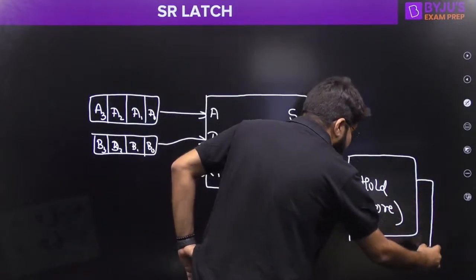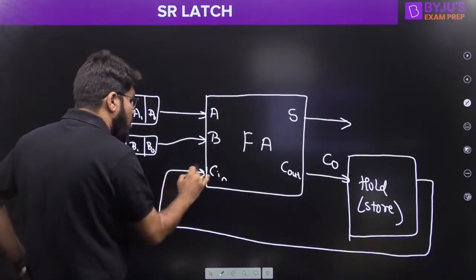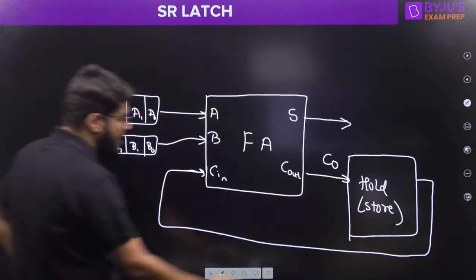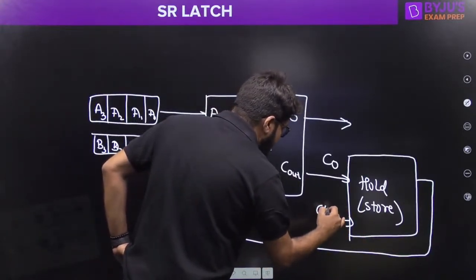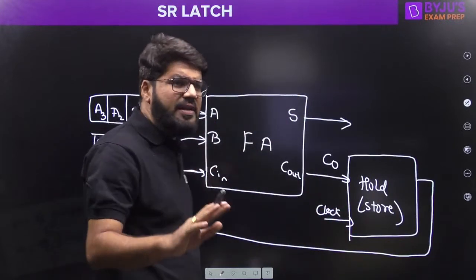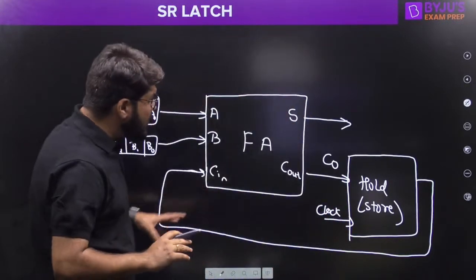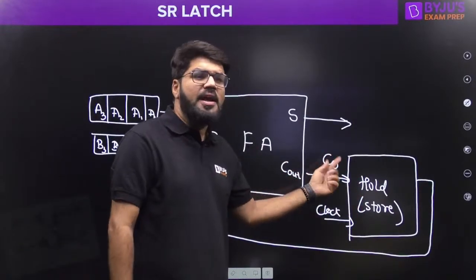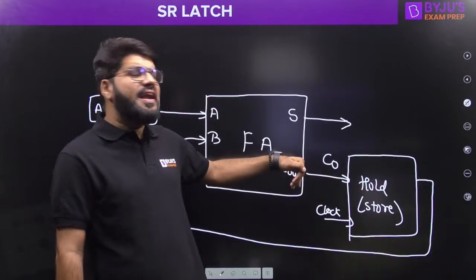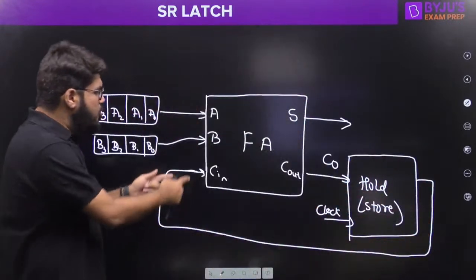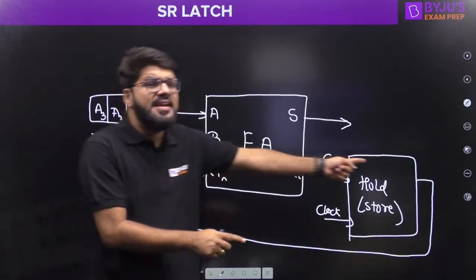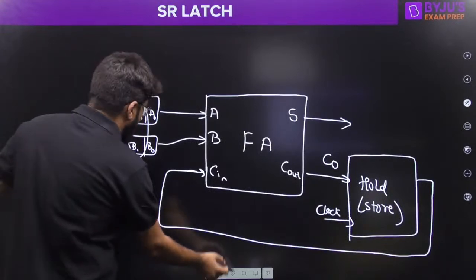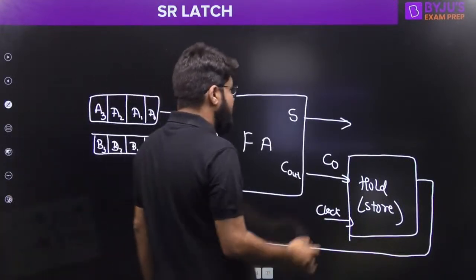So there should be a device which is going to store or hold this carry bit. This device will usually operate with a clock. What is a clock? I will explain why we need a clock. But eventually we need a device which can hold this particular bit for a moment of time, and at the correct required time it will release the carry. When should it release the carry? It should release the carry when the next bits are ready to be added.